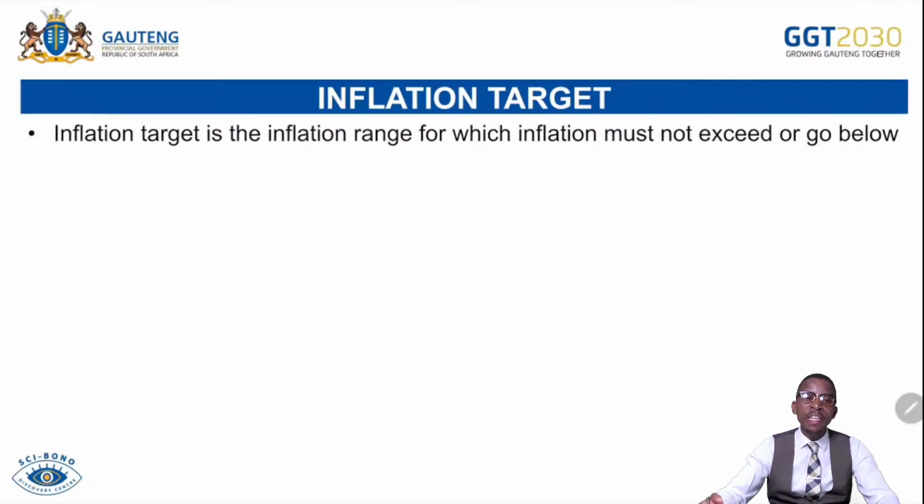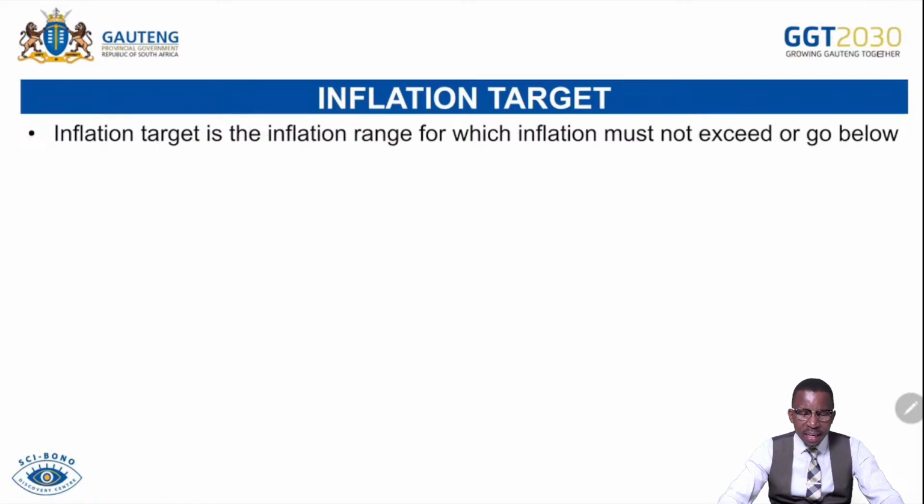What about inflation above the target range of 6%? In that situation, that means a problem, because should inflation increase above 6%, that means prices have increased recklessly and beyond the target. That means the buying power of money has decreased rapidly, meaning people are now affording relatively fewer goods and services. That can trigger poverty easily, because if people cannot even afford their basic needs, they find themselves living in absolute poverty.